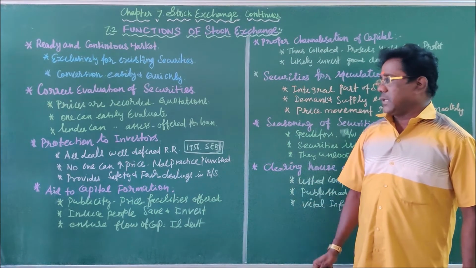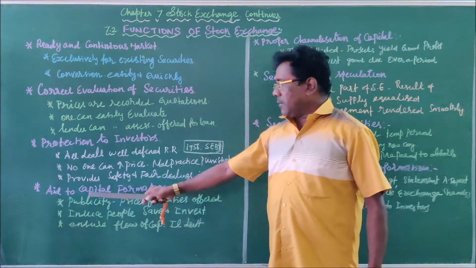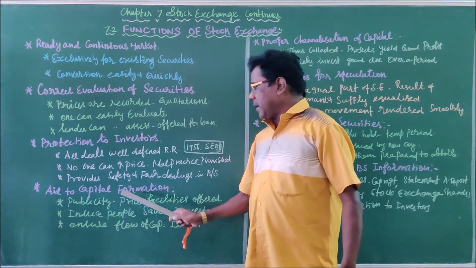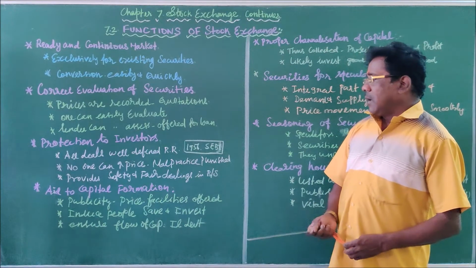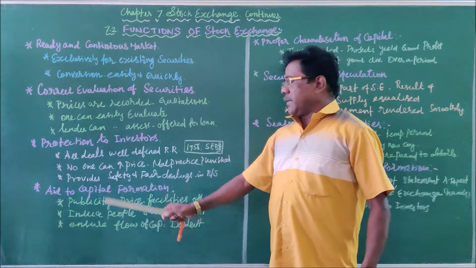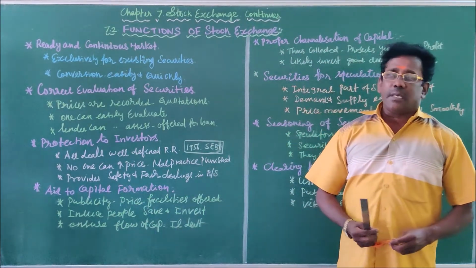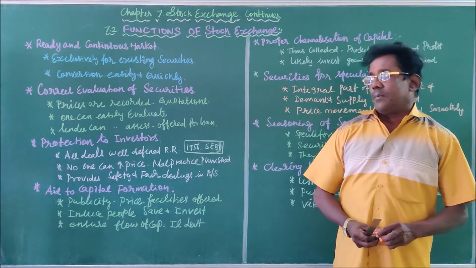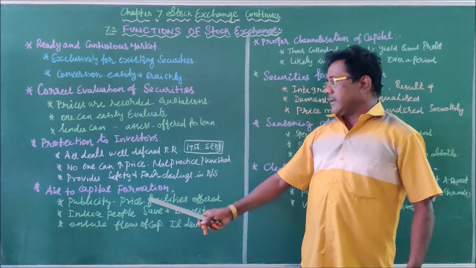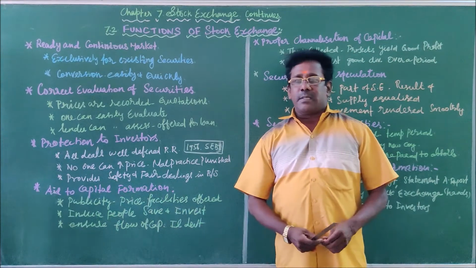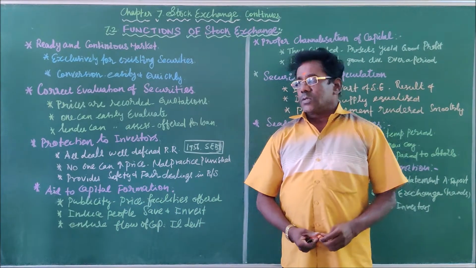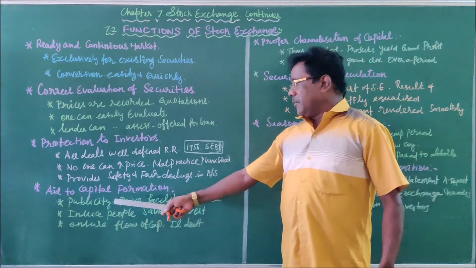Then point number 4, aid to capital formation. By way of advertisement, periodically the stock exchanges nowadays give publicity through printing and other media, electronic media.